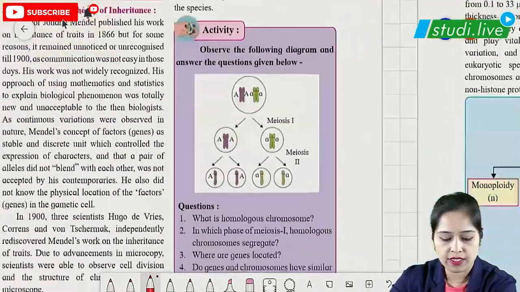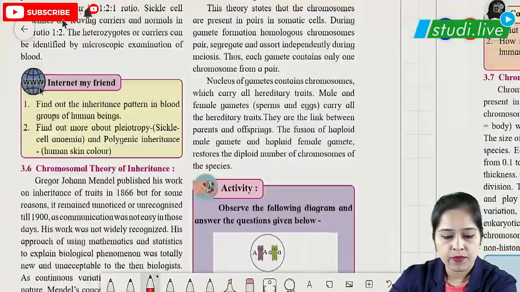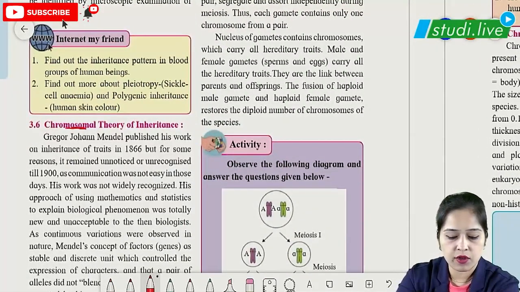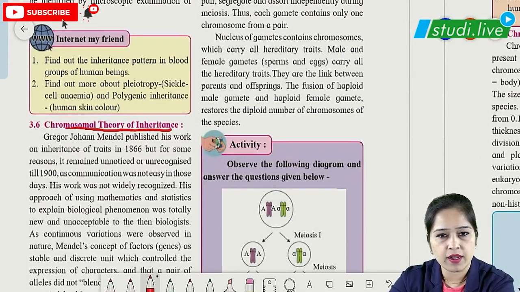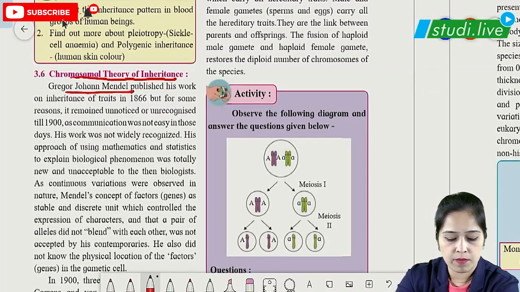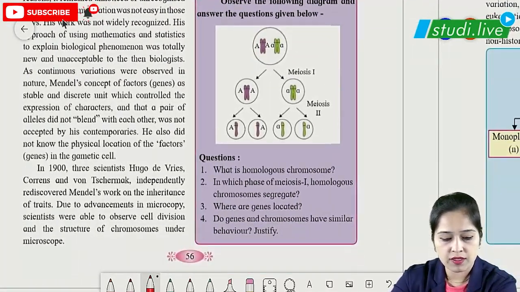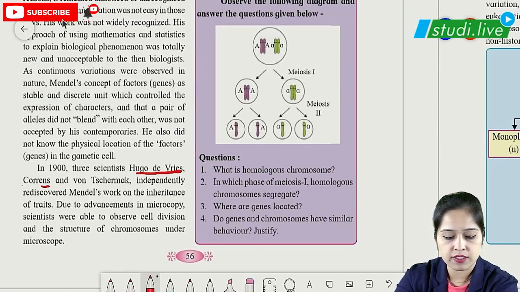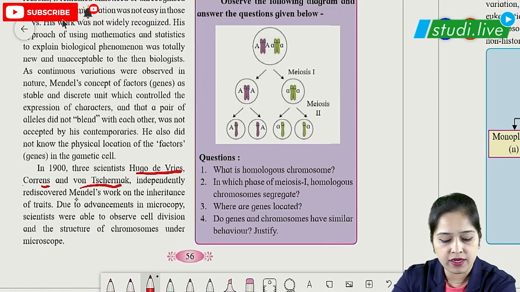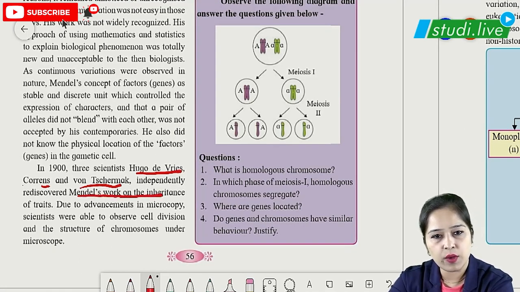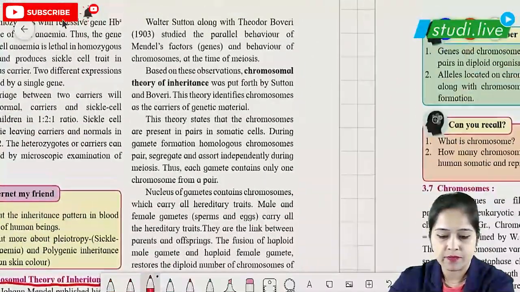When we move on to the next page, what to study here is the chromosomal theory of inheritance. We know it was proposed by Gregor John Mendel. Here we also have to see other scientists: Hugo de Vries, Correns and von Tschermak. They independently rediscovered Mendel's work, because when Mendel proposed these laws, it was not accepted at that time. The credit goes to these three scientists who brought Mendel's experiments back to life, and that's why the experiments are called Mendel's laws of inheritance.